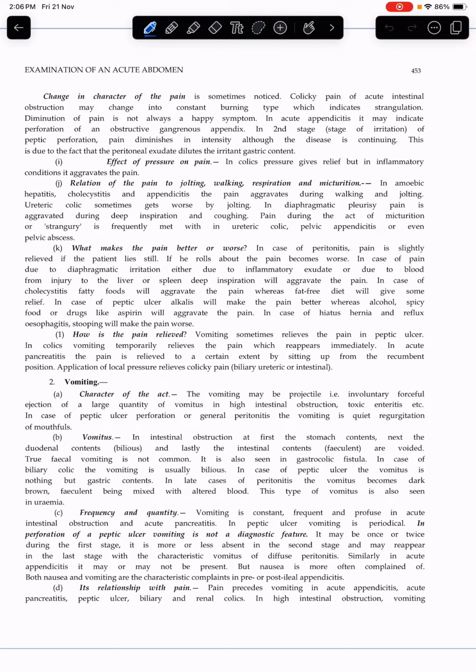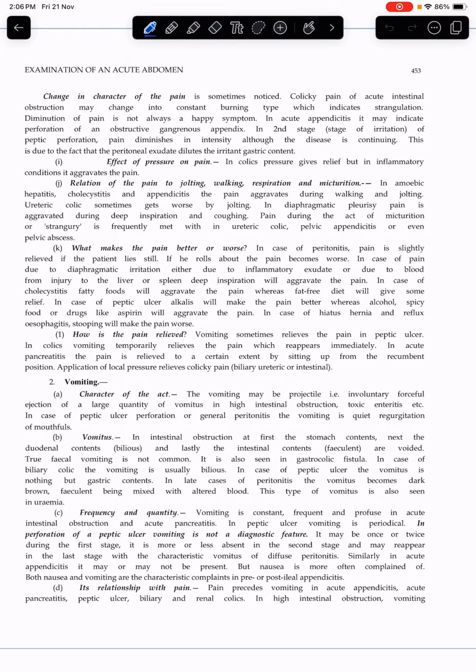What makes a pain better or worse? In case of peritonitis, pain is slightly relieved if the patient lies still. If he rolls about, the pain becomes worse. In case of pain due to diaphragmatic irritation, due to either inflammatory exudate or blood from injury to the liver or spleen, deep inspiration will aggravate the pain.